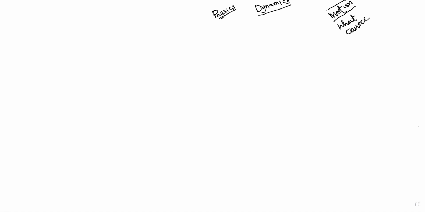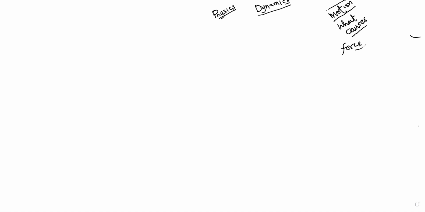In general, motion is caused by a force.